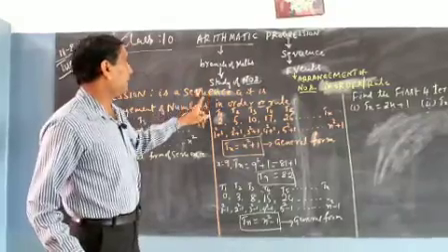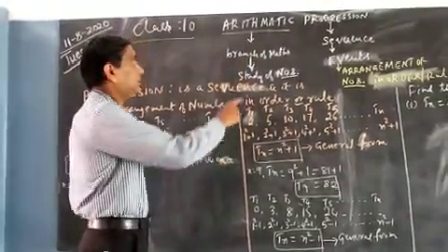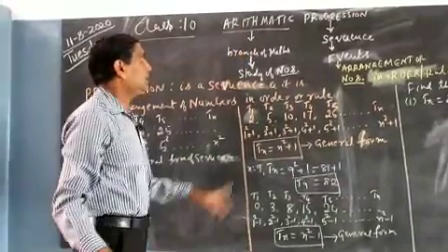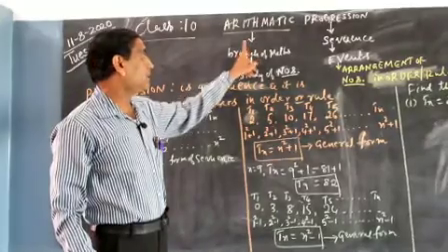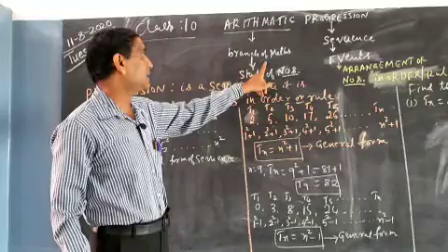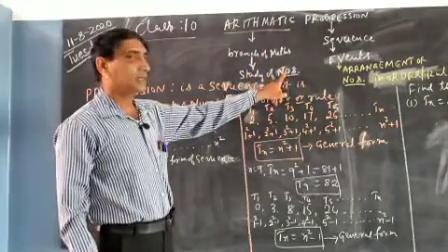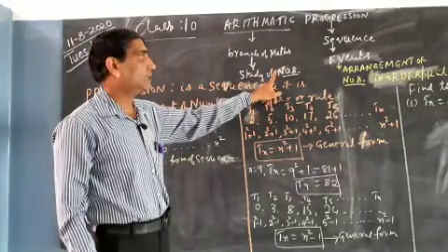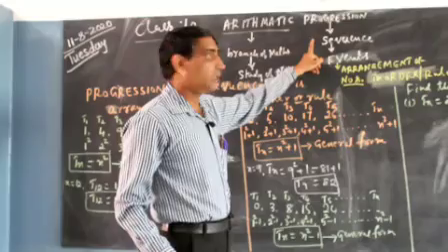Before we go to arithmetic progression, we first have to understand its meaning. You all know the word arithmetic. Arithmetic is a branch of maths that you studied in your previous class. It deals with the study of numbers, or the number systems. Progression is a new term for you.